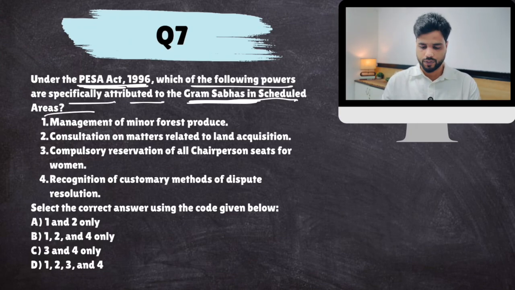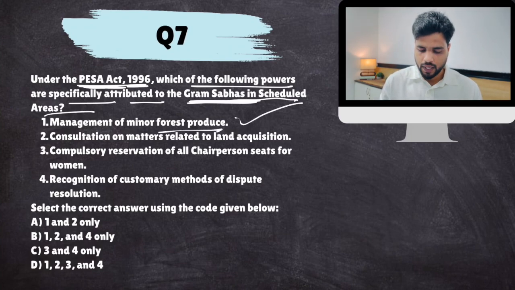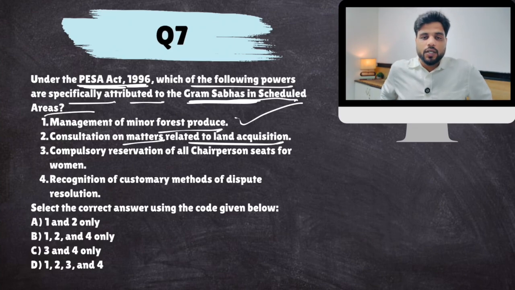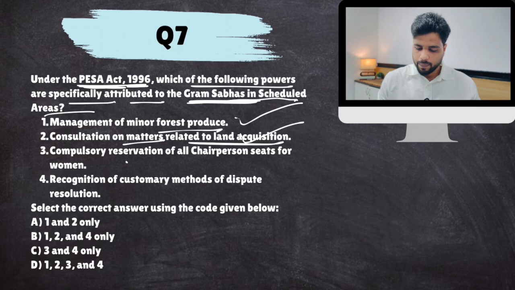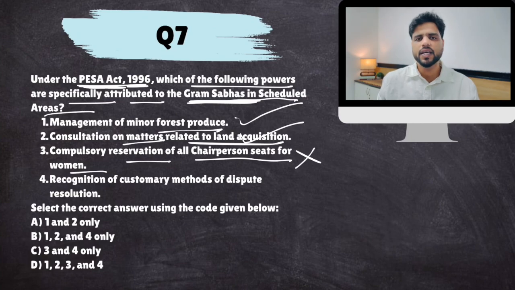Now, what are their powers? Management of minor forest produce, yes. Consultation on matters related to land acquisition. Whenever there is going to be land acquisition in your panchayats, gram sabhas should be consulted. Compulsory reservation of all chairperson seats for women, no, there is no such thing. Women reservation can be there, but there is no compulsory reservation.